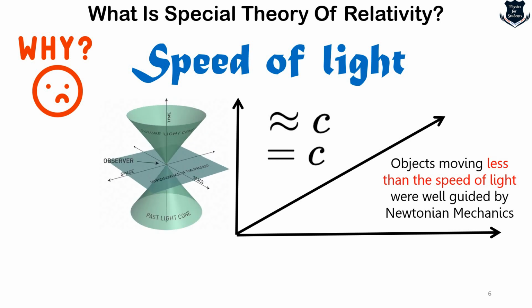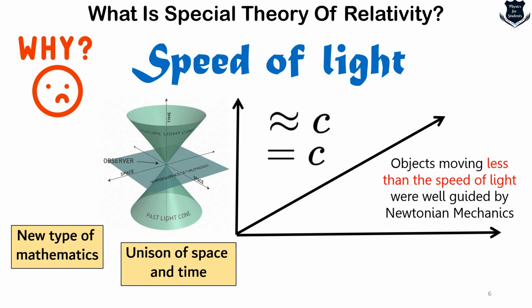So that is the reason, as you can see, for the Minkowski space-time and new types of mathematics, and also the union of space and time into space-time, and there has been a lot of counterintuitive phenomena. Considering objects traveling close to or equal to the speed of light, we needed a new type of mathematics, and there was a need for uniting space and time, which was thought of as separate in Newtonian mechanics.